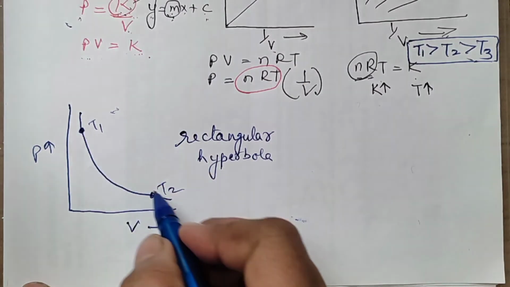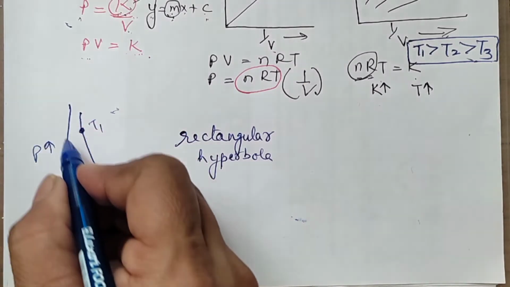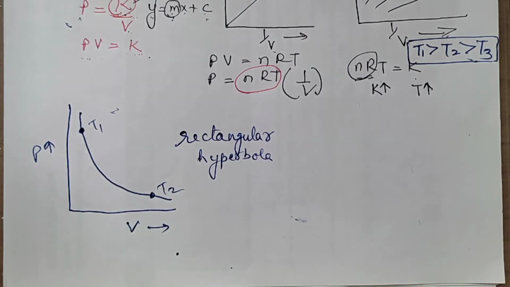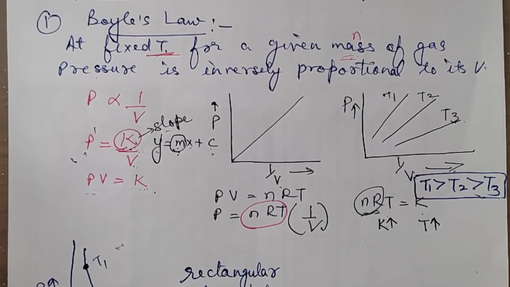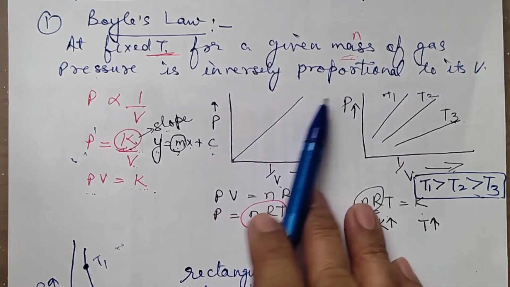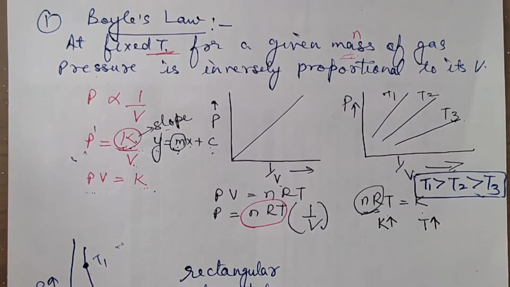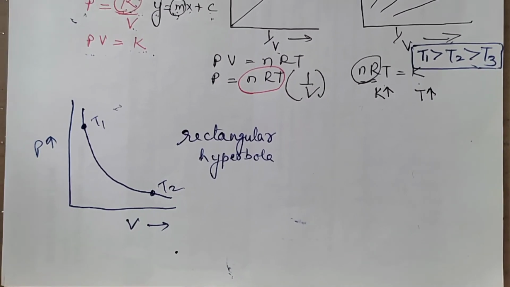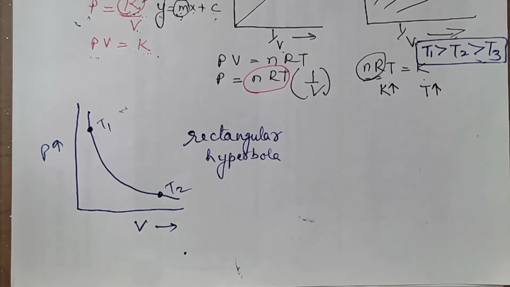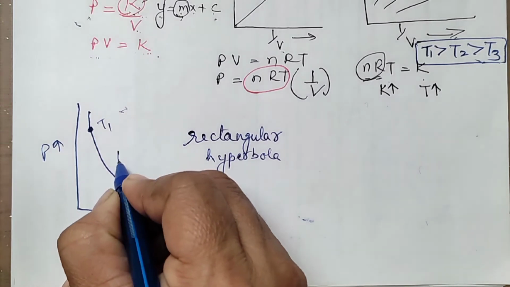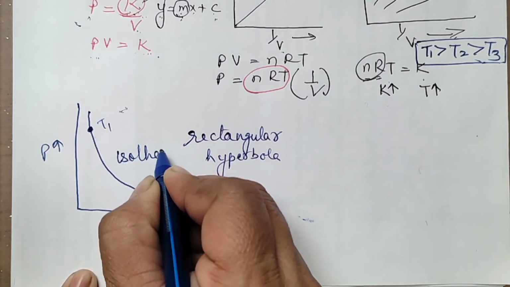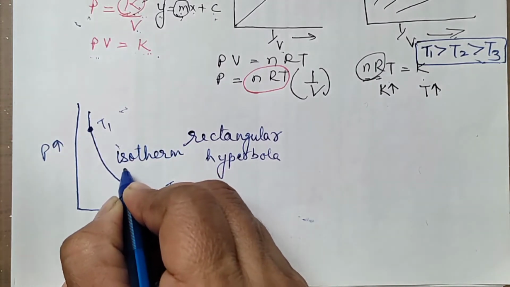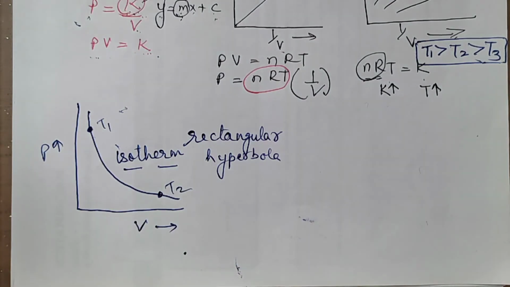So at any point of this graph, the temperature will remain fixed, because we stated just now that at fixed temperature for a given mass, pressure is inversely proportional to volume. So throughout this, the temperature remains fixed. This is therefore called an isotherm. Iso means same, therm is temperature. The temperature remains fixed throughout. Got it? Now another thing.